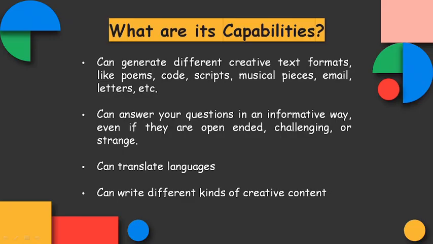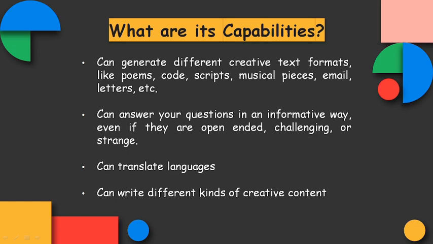Now we will see what exactly Google Bard can do. Firstly, we can use it to generate different creative text formats like poems, code, scripts, musical pieces, emails, letters, and many more things. It can answer your questions in an informative way, even if the questions are open-ended, challenging or strange.